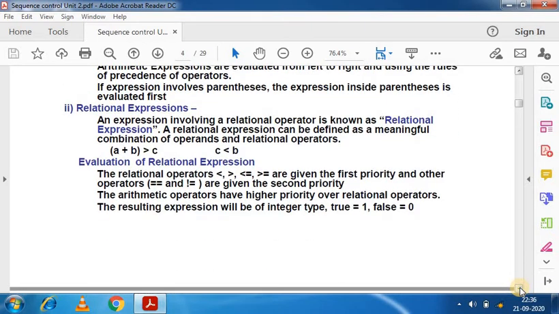A relational expression is like a plus b is greater than c, using operators like equals, not equals, less than, greater than, less than or equal to, and many more. These are the relational operators.